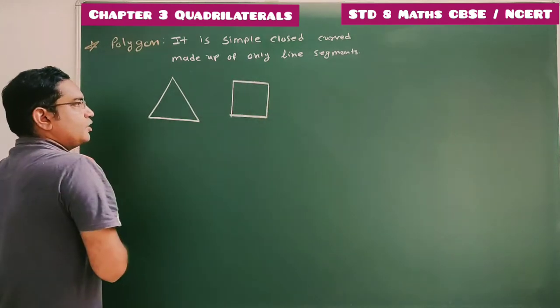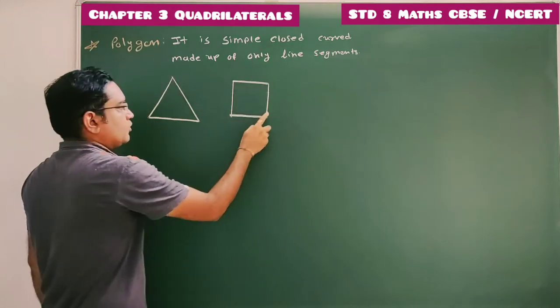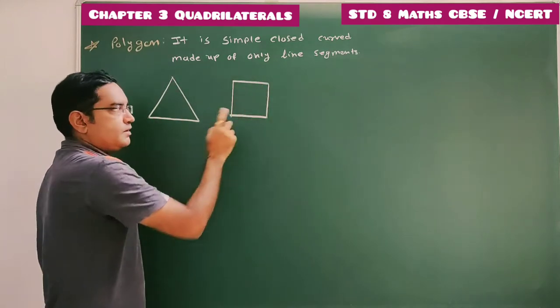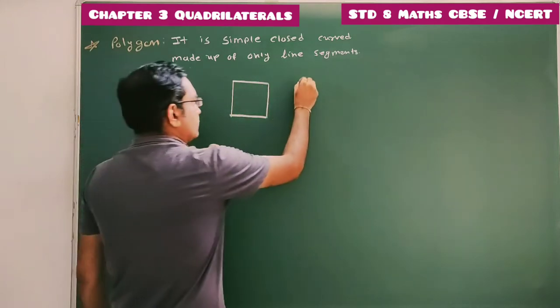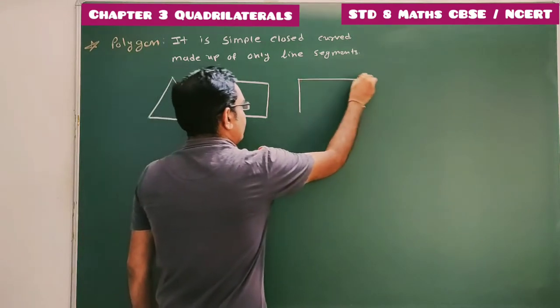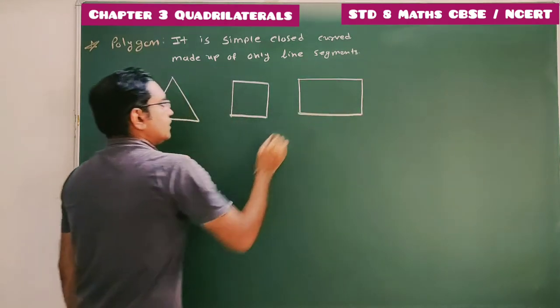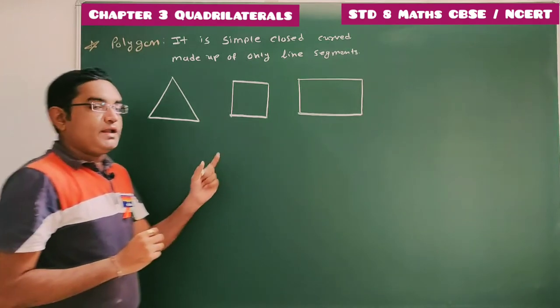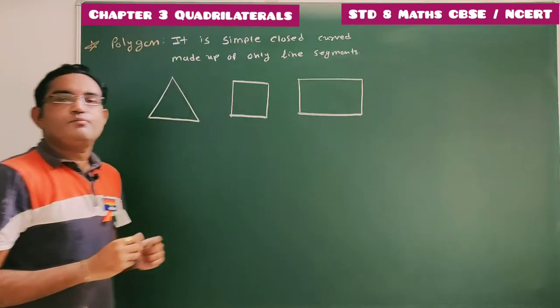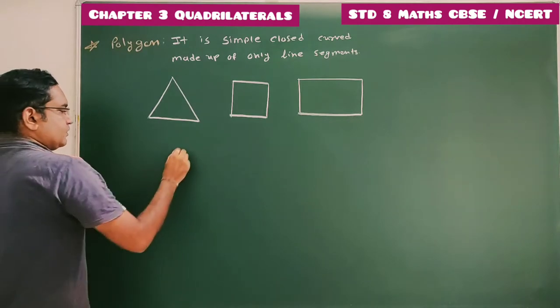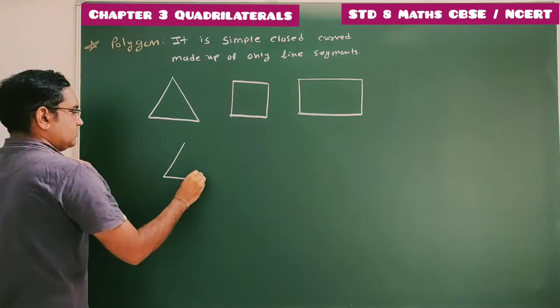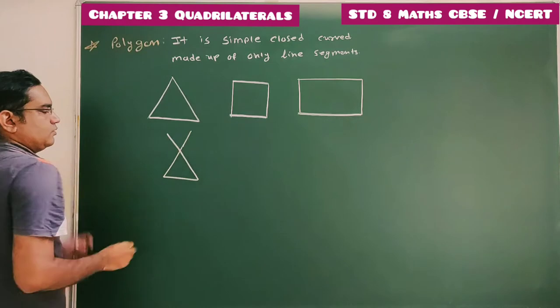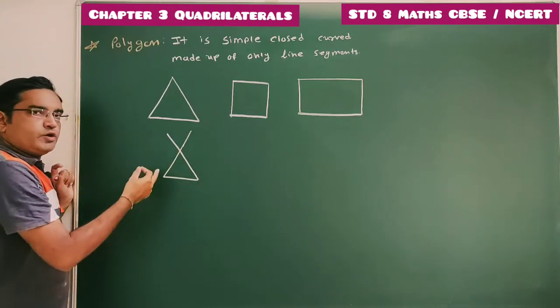This is another example of polygon. This is simple closed curve made up of only line segment, so this is nothing but one polygon. This can be also defined as polygon. Done. So simple closed curve made up of only line segment can be defined as polygon. For example, now this can be considered as a polygon.